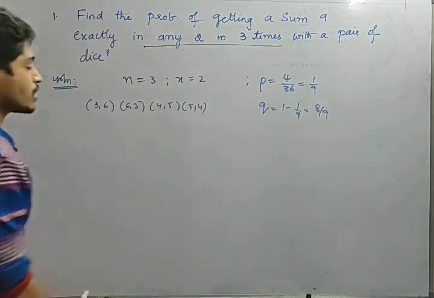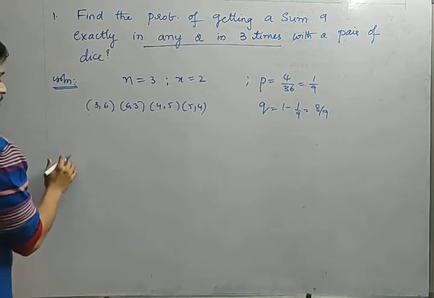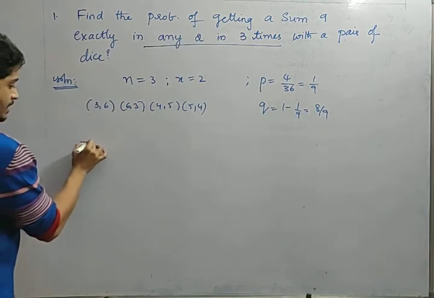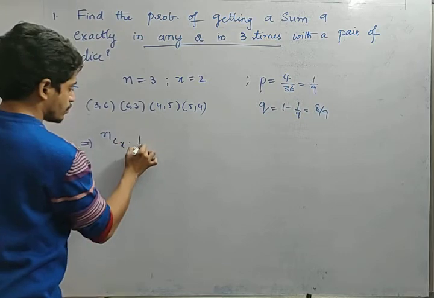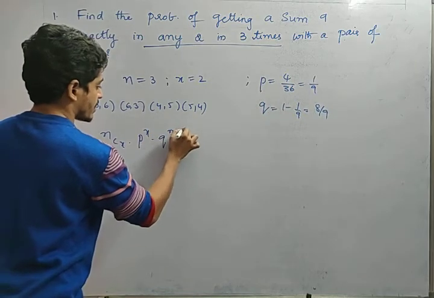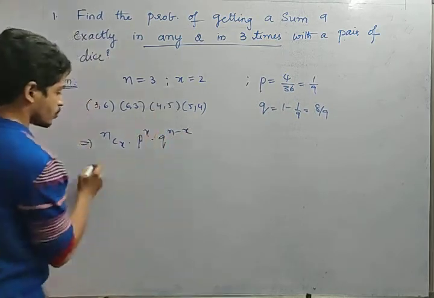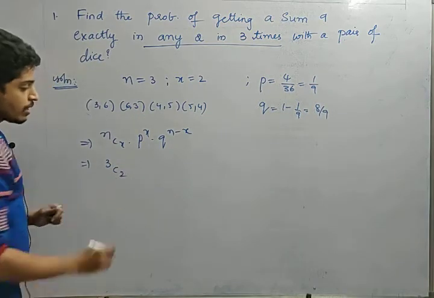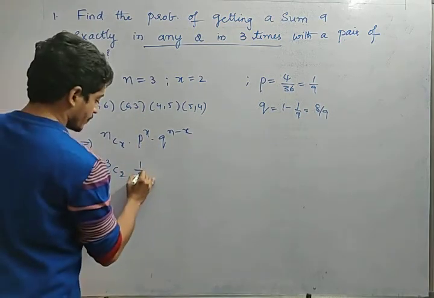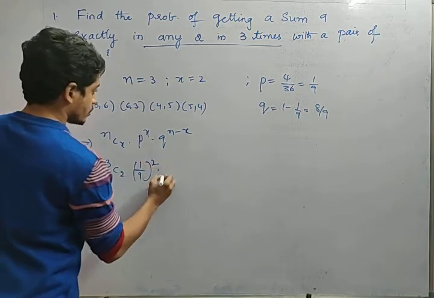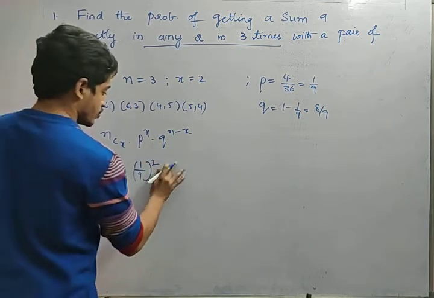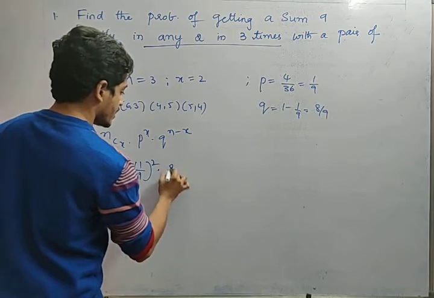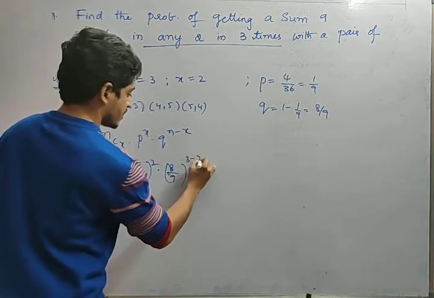Yes or no? So now let us apply the binomial distribution formula. That is nothing but nCx into p power x into q power n minus x. So what is n, friends? 3 times we are rolling. Out of 3 times we have to get 2. Next, what is p? 1 by 9, and x is 2, into q power n minus x. q in the sense 8 by 9, to the power n minus x, that is 3 minus 2.